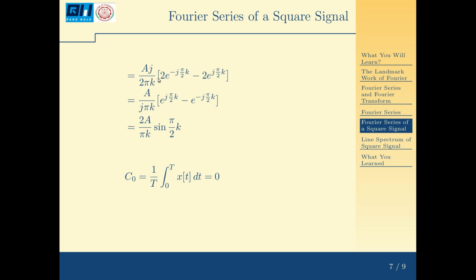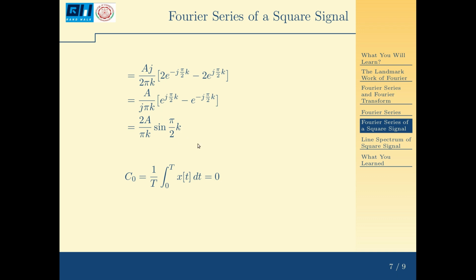Okay. So I have removed the minus sign by placing this j at the denominator. So this is 2j sine pi k by 2, so that j is cancelled, it becomes 2A by pi k sine pi k by 2.